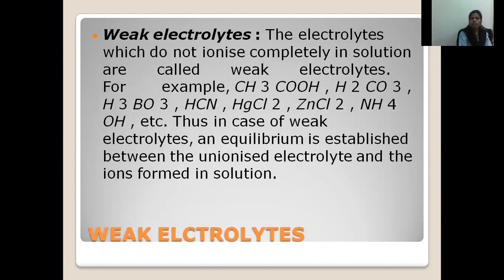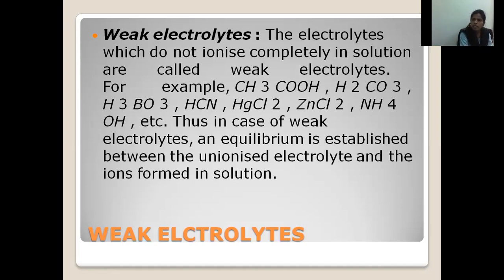And the last one, weak electrolyte. A weak electrolyte is nothing but the electrolyte which is not decomposing completely to cations and anions. So when there is no complete decomposition, there is an equilibrium between the electrolyte and the ions. That means there is an equilibrium between the reactants and the products.